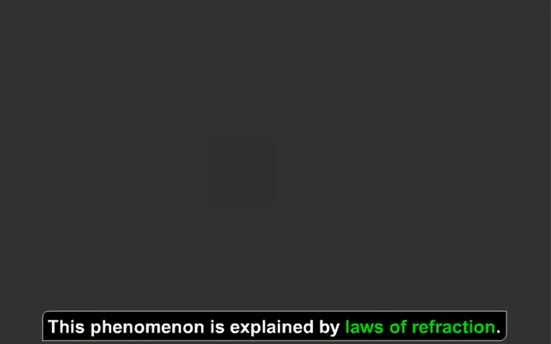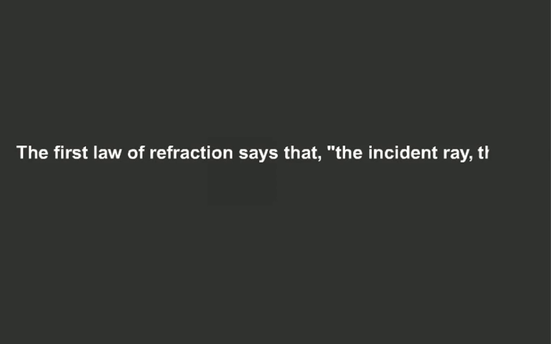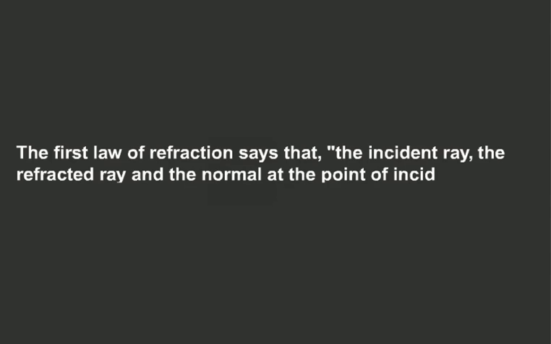There are mainly two laws of refraction. The first law of refraction says that the incident ray, the refracted ray, and the normal at the point of incidence all lie in the same plane. Students, the incident ray is the ray of light entering from one medium to another. The refracted ray is the ray passing through the second medium after refraction, and the normal is the perpendicular to the surface separating the two media.